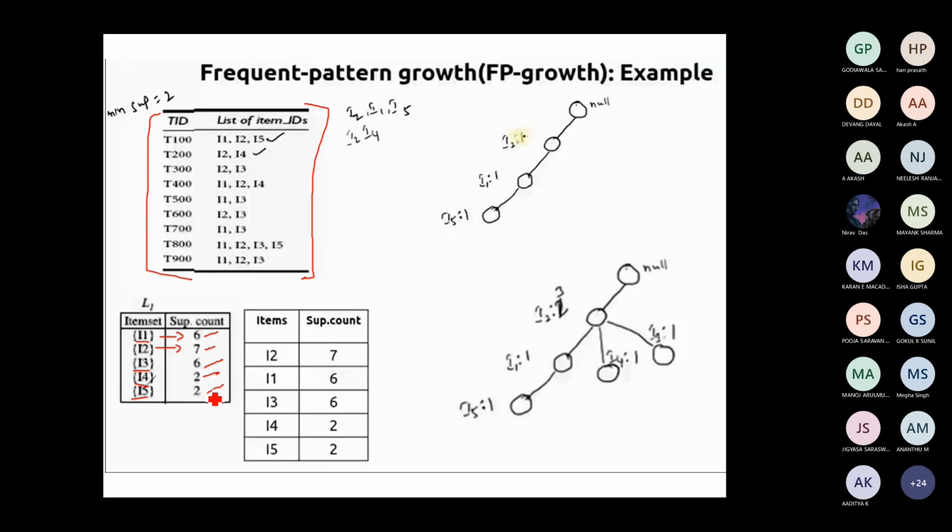Okay, so now what we have to do is sort this entire L1 item set in the descending order of the support value. Which item set has the highest support count? I2 has the highest. So I2 and then 7, 6, 6, 2, 2.